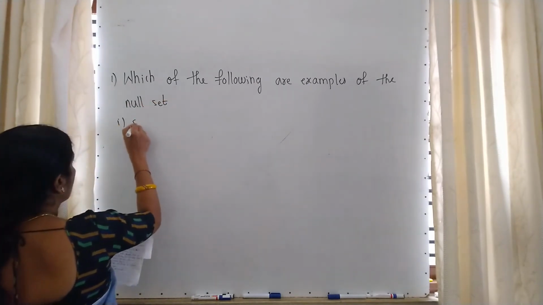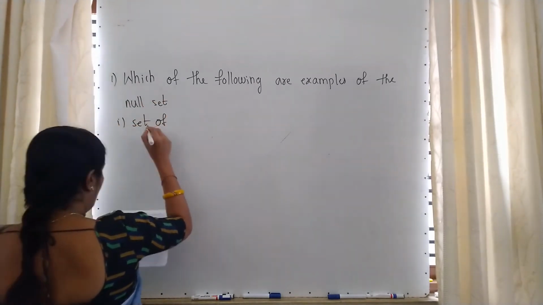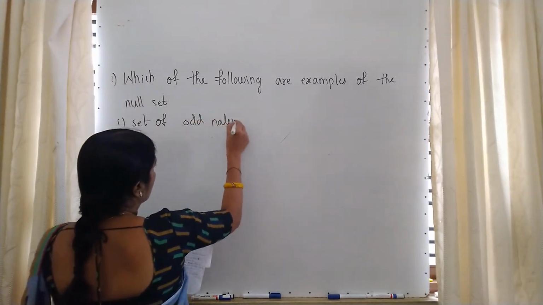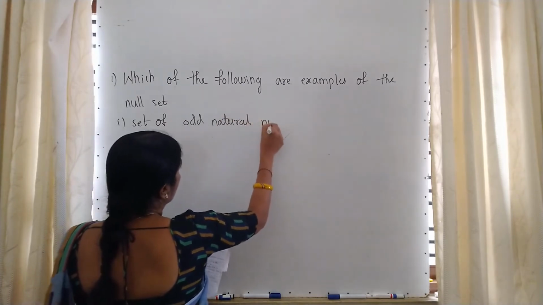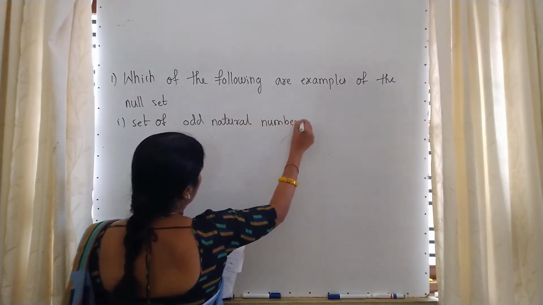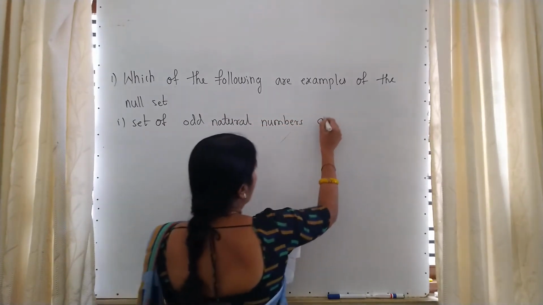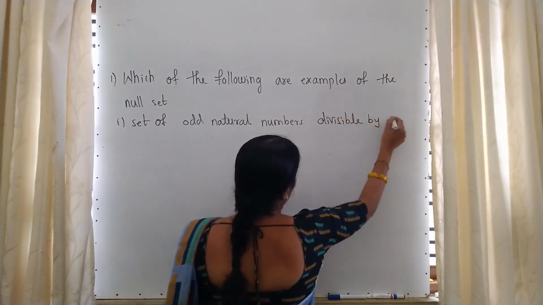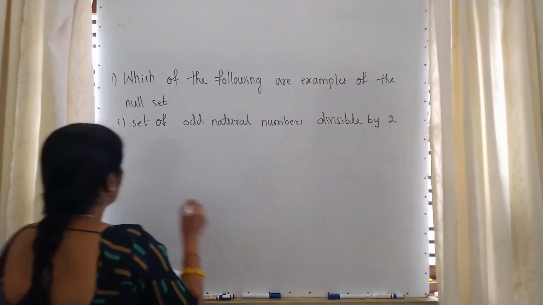First question: set of odd natural numbers divisible by 2. So what about this?